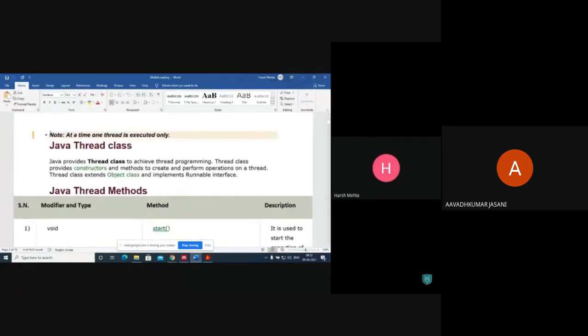Yes, but at a time only one thread is executed. The processor is only one in our computer CPU. We have only one processor. At a time only one thread will be executed, not all the threads, right?